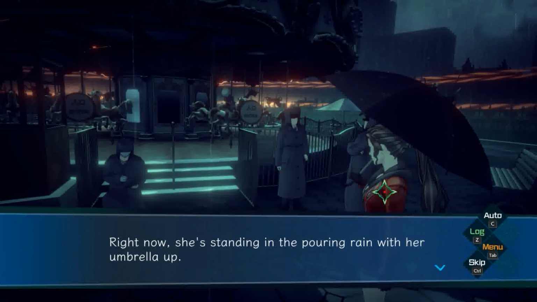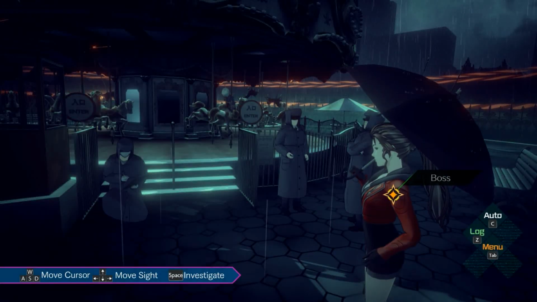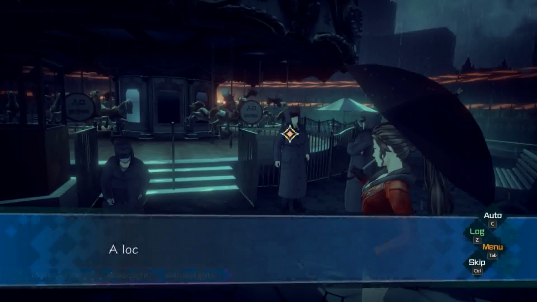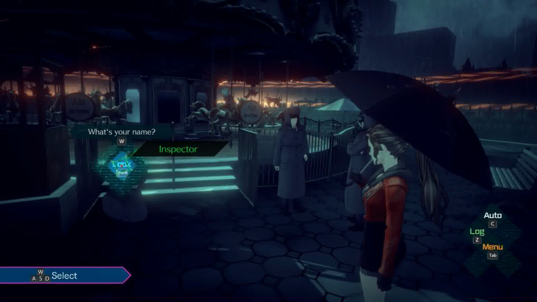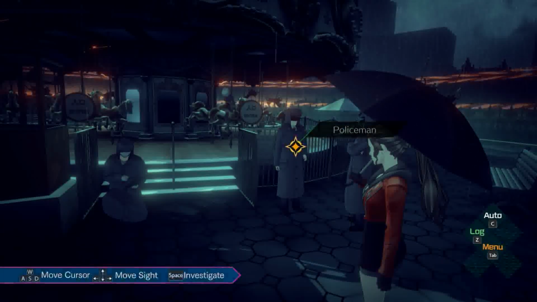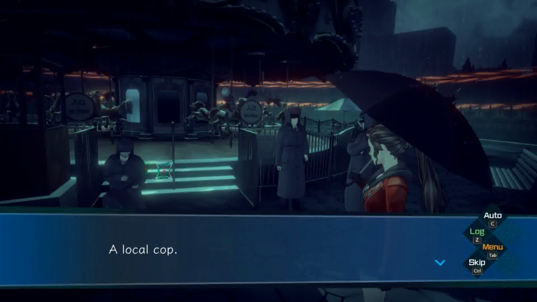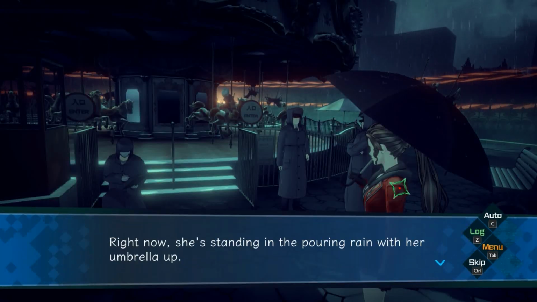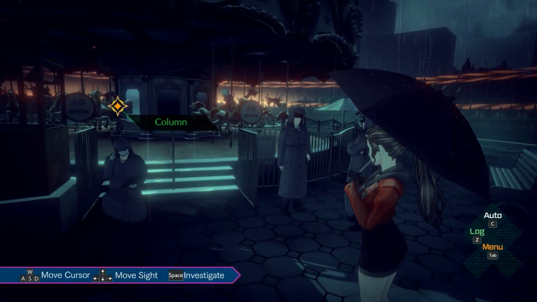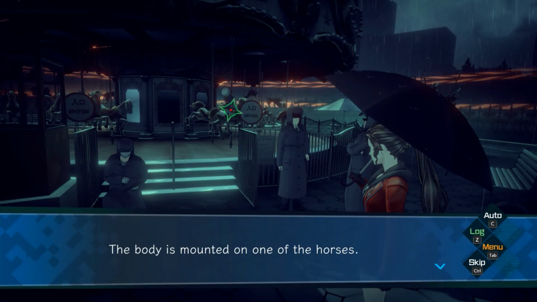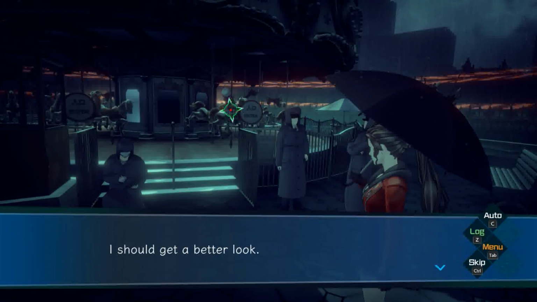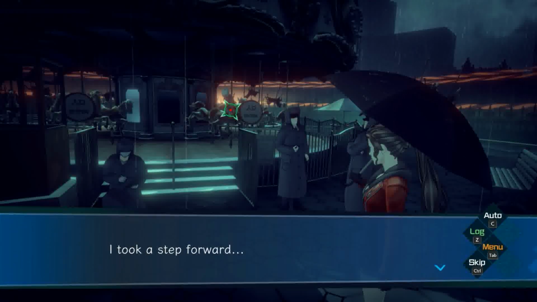Right now she's standing in the pouring rain with her umbrella up. Okay. I guess there isn't much we can... He's inspecting the scene now. Alright, well, in which case... Let's check the body. The body is mounted on one of the horses. I should get a better look. I took a step forward.